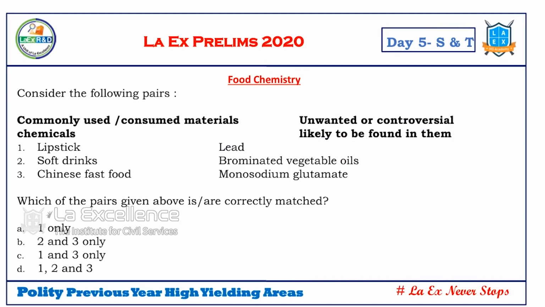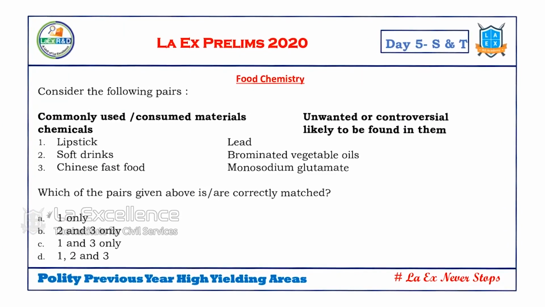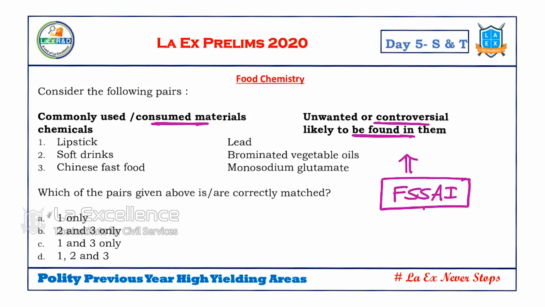Next, food chemistry. So this is also part of our basics. In that, see what happened. What is the question? Commonly consumed chemicals, unwanted or controversial, likely to be found in them. See, what happened is, in 2018, FSSAI, Food Safety and Standards Authority of India, identified certain chemicals in different food items. In such context, this issue was in the news. When this issue was in the news, this basic question was asked from it. FSSAI identified certain things. Do you remember Maggi? Many people threw out the Maggi.